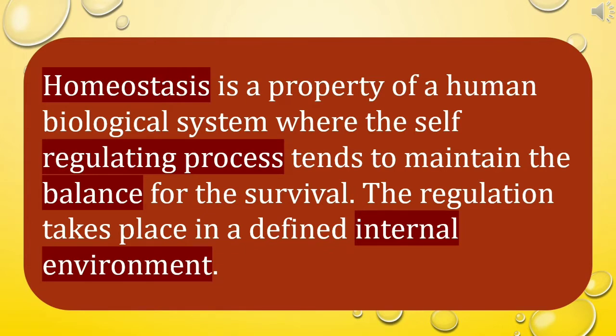Example, mammals are capable of maintaining a constant body temperature despite changes in the external temperature. Homeostasis, for example, mammals have a constant body temperature. Whatever temperature fluctuation there is in the environment, whether the temperature increases or decreases, the internal temperature will not change at all. It will remain constant. In simple words, we can say homeostasis is the self-regulating process of the living system. It helps to maintain the internal body environment stable to live.